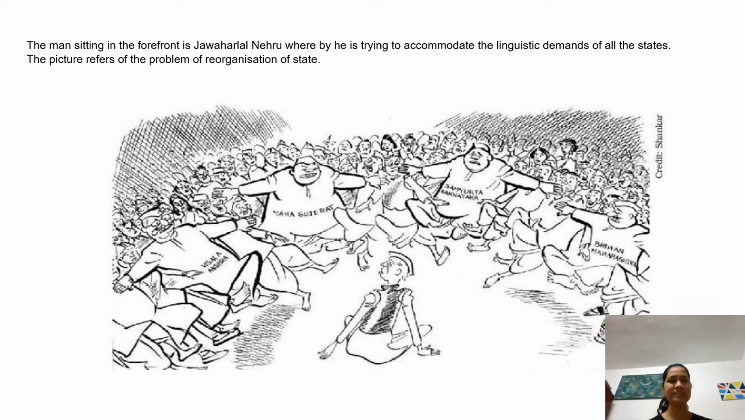Okay, so we can see that the person sitting here in the forefront of this picture is basically Jawaharlal Nehru, and he's trying to accommodate the linguistic demands of all the states. Like over here we can see that there is this person, it's written Vishal Andhra, and over here it's written Maha Gujarat. So all the people of different states were speaking different languages. They were saying that we need a different state for ourselves, right?